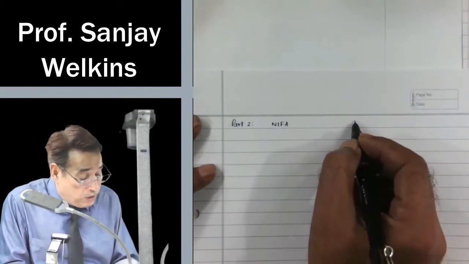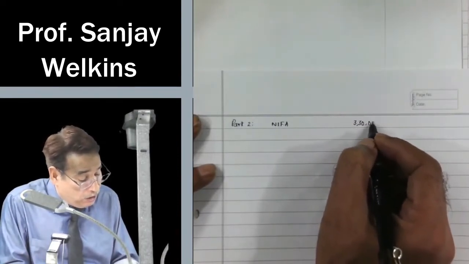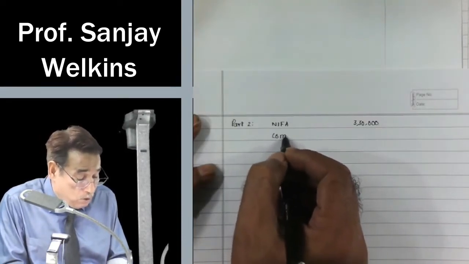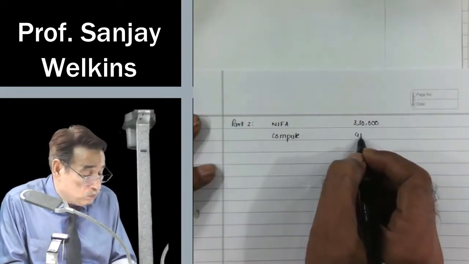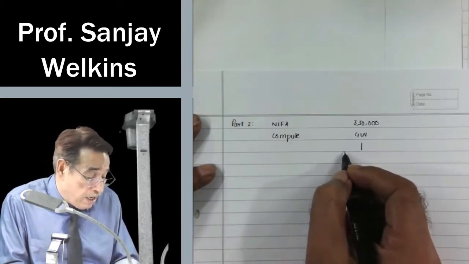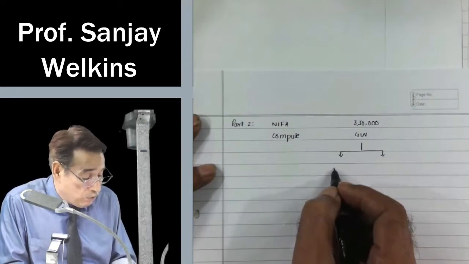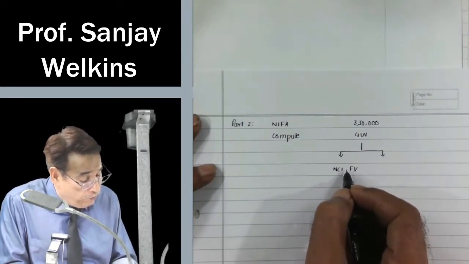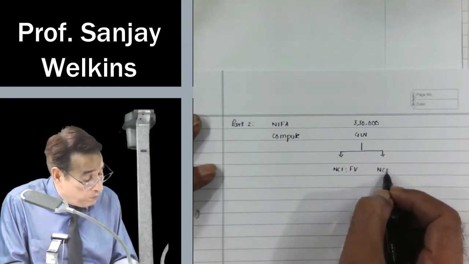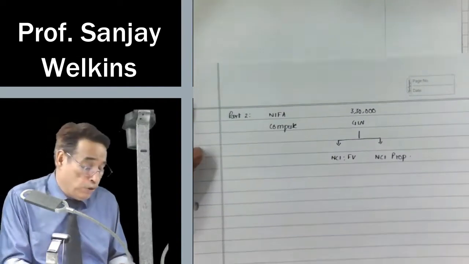So part 2 says presume now net identifiable asset is equal to 3,30,000, and then again the question asks us to compute goodwill if NCI is measured at fair value and proportionate basis. Similar question, NCI on fair value basis and NCI on proportionate basis. This is the theme of the question.